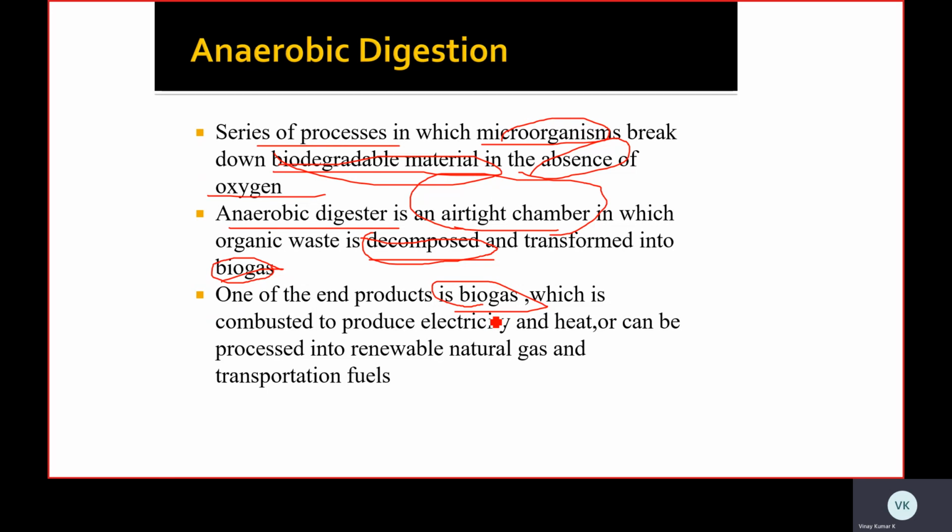As I told you, we are converting the waste material into some useful materials. Here the useful gas is biogas. This biogas can be used to produce electricity or heat, or used in our home appliances to cook food, and it can also be processed into renewable natural gas and transportation fuels.